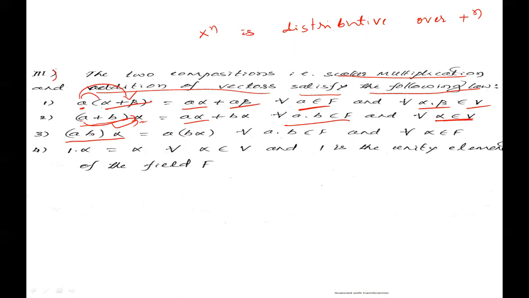A into B dot alpha is equal to A into B alpha, for all scalars A, B belongs to F and alpha belongs to V. Here A and B are scalars and alpha is a vector.